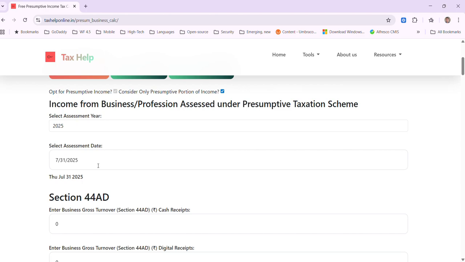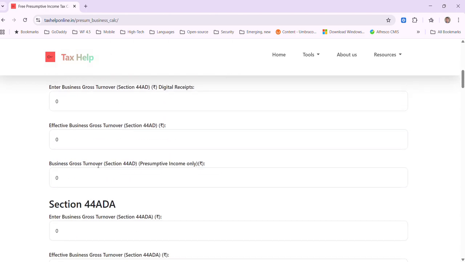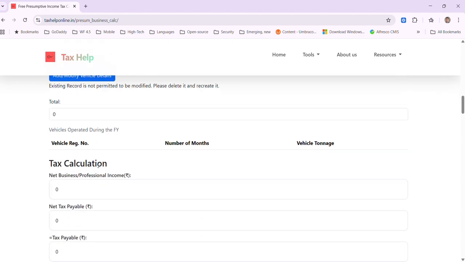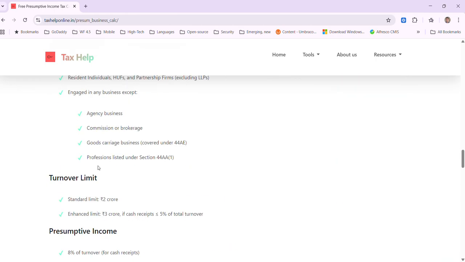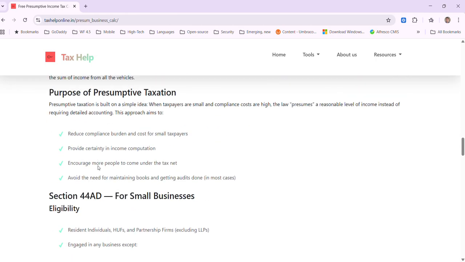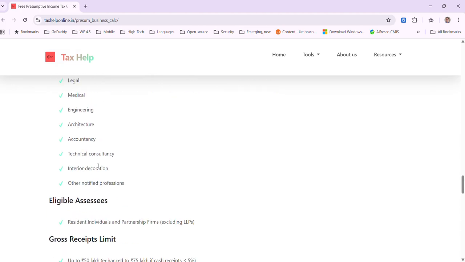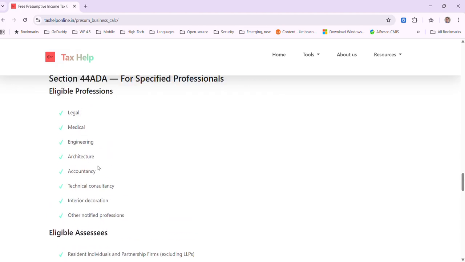And section 44ADA is for professionals, where there is a prescribed list of professions covered under 44ADA, such as legal, medical, engineering.